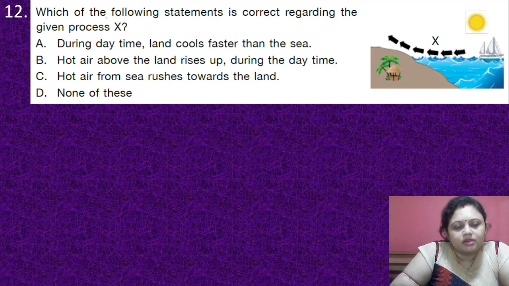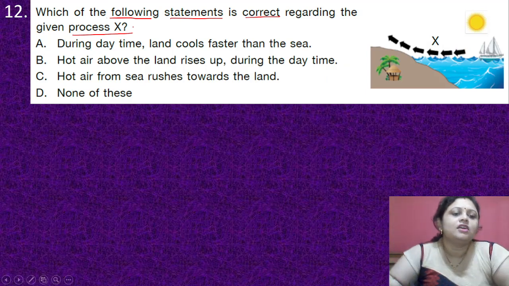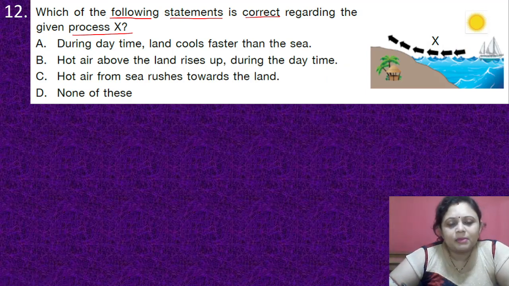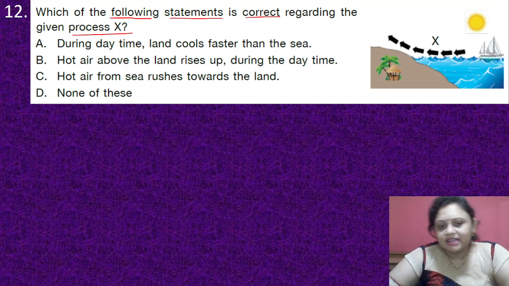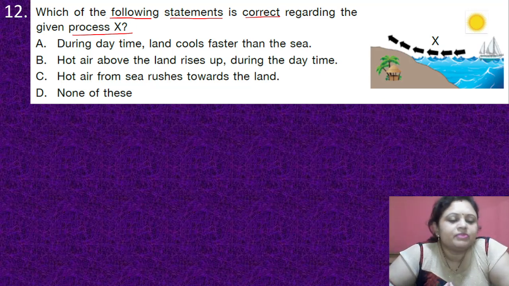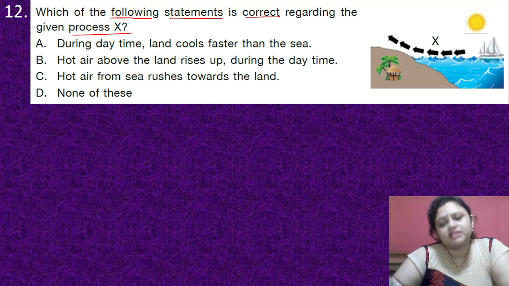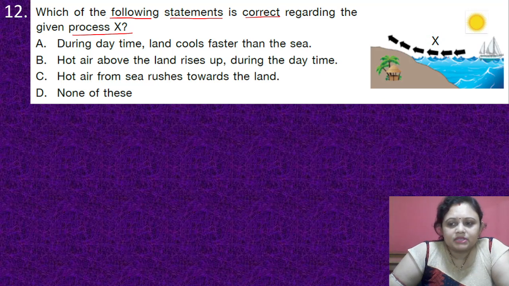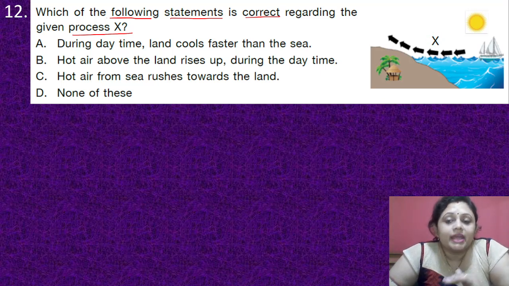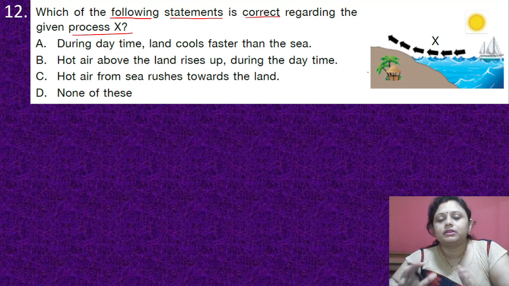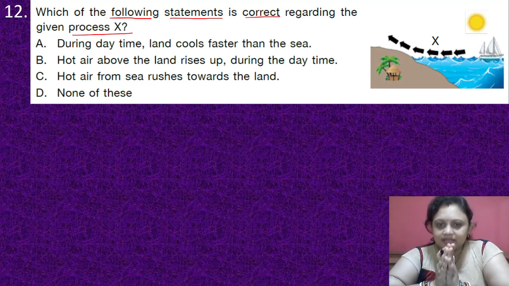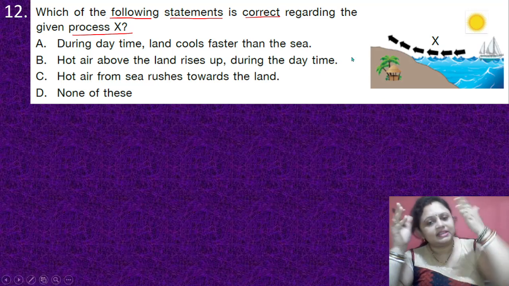Which of the following statements is correct regarding the given process X? Options are A. During daytime, land cools faster than the sea. B. Hot air above the land rises up during the daytime. C. Hot air from sea rushes towards the land. D. None of these. So here, what happens during daytime? The air above the land gets heated faster. Okay, so when the air above the land gets heated faster, it rises up.